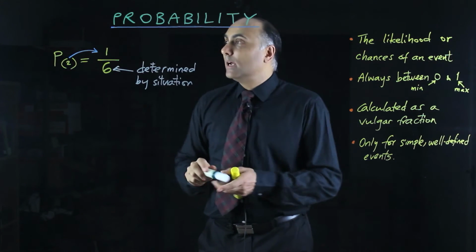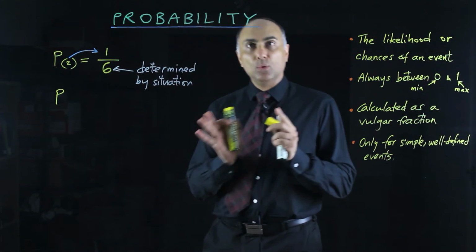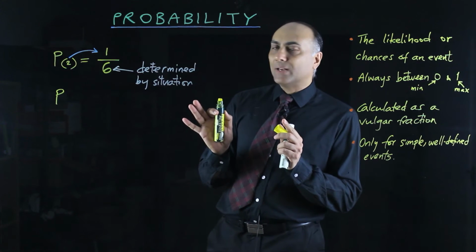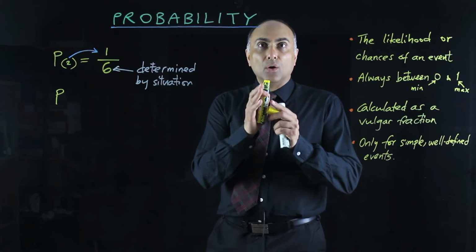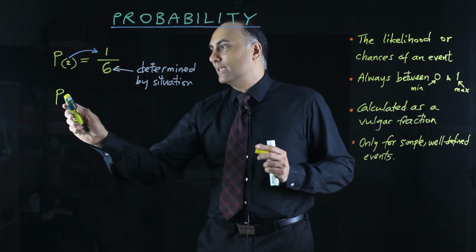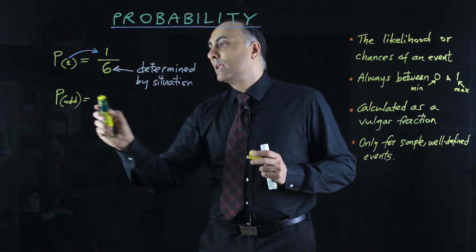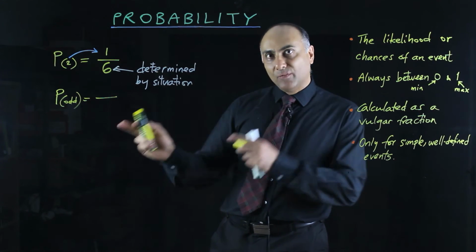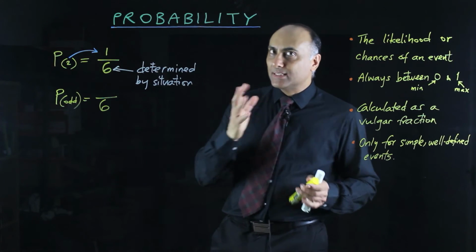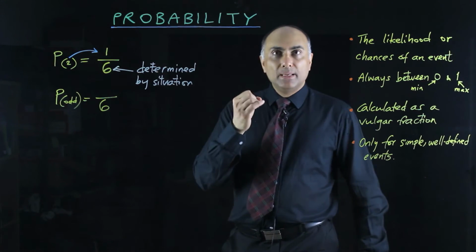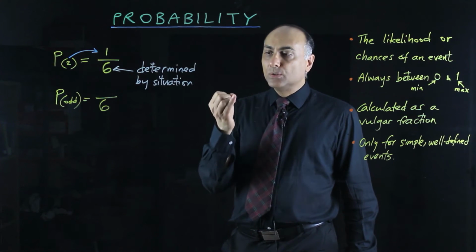Let's take another event. Let's suppose now we wish to work out not the probability of landing on a 2, but let's say the probability of landing on an odd number when you roll this die. So probability of odd. Well, 6-faced die, therefore the denominator is 6. Now the numerator this time is going to be 3, because there are 3 ways to land on an odd number.